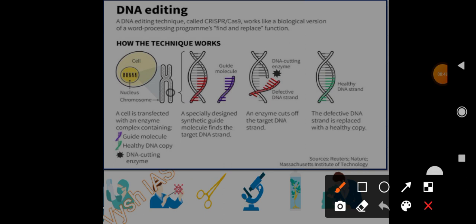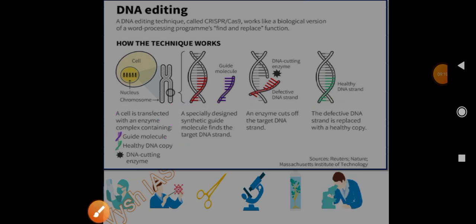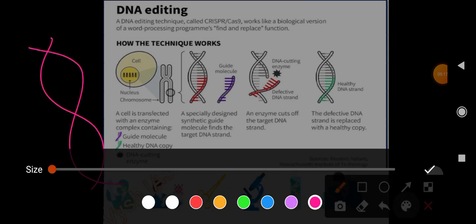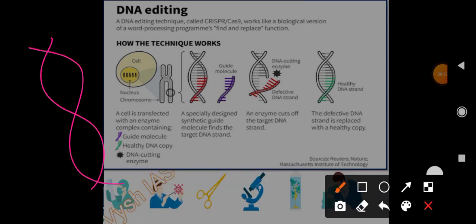What happens is a cell is transfected with an enzyme complex. Remember this enzyme complex. This enzyme complex has a guide molecule, a healthy DNA copy, and then a DNA cutting enzyme. So what will the guide molecule do? It will guide. Suppose this is our DNA, and this gene is faulty. We don't need that, we need to cut it out, right?